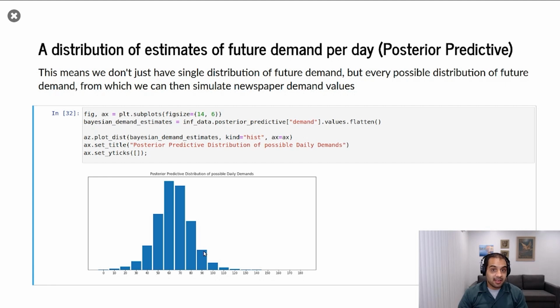And what we can do there is we can take all of our estimates for every distribution and take weighted samples to generate a posterior predictive distribution. So we can say, hey, we're probably going to sell around 60 newspapers for sure, but 130 or 20 could actually occur as well. This is giving us, to repeat, estimates of every possible version of the future, not just one possible version of the future.